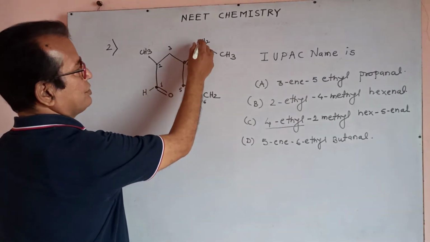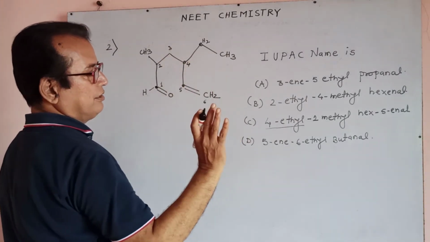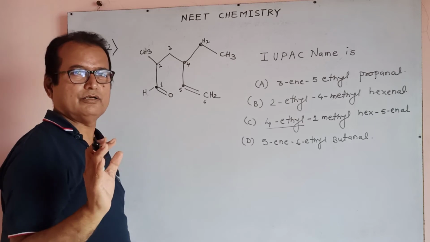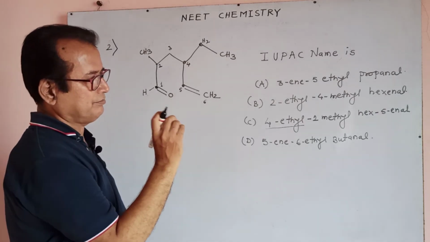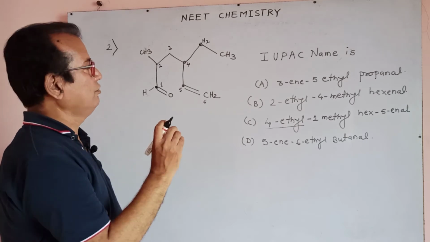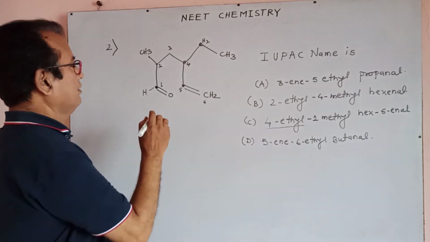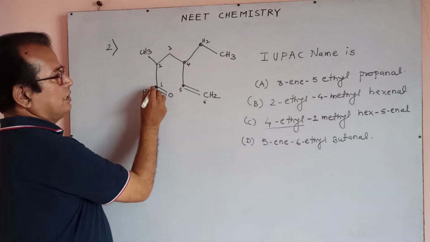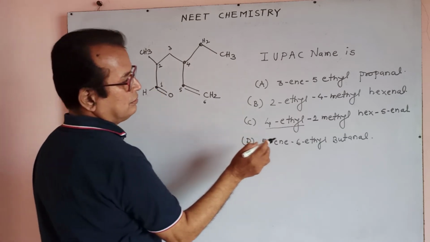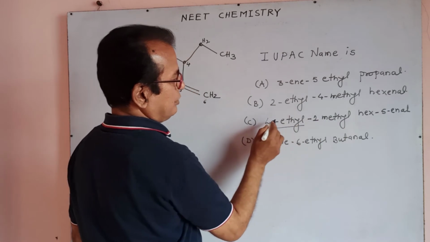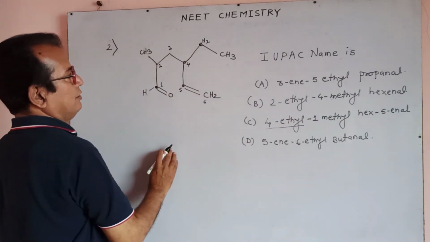No, the main part which is very important in the answer: you should observe which type of main part is there. This is an aldehyde, which means all are al. Okay, 4-ethyl is the main part.